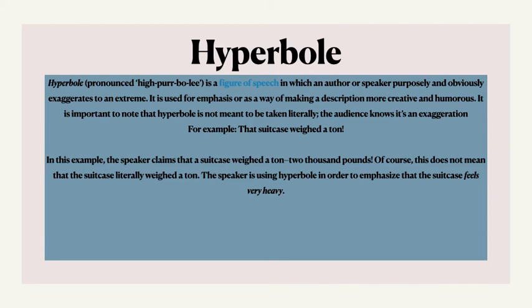For example, that suitcase weighed a ton. In this example, the speaker claims that a suitcase weighed a ton, that is 2000 pounds. Of course, this does not mean that the suitcase literally weighed a ton. The speaker is using hyperbole in order to emphasize that the suitcase feels very heavy to the one who is lifting it.